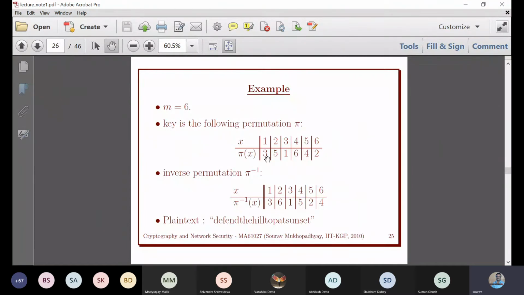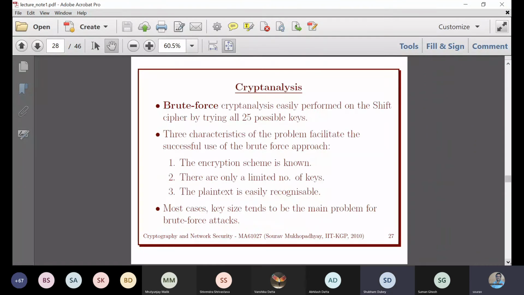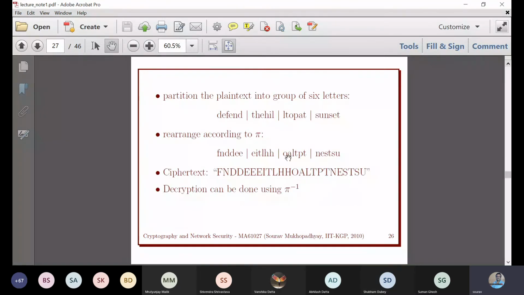And if we use the dummy characters, they will get involved. Like if we use ZZZ, depending on the permutation, at least one of them may come into these 3, the original size of the plain text.